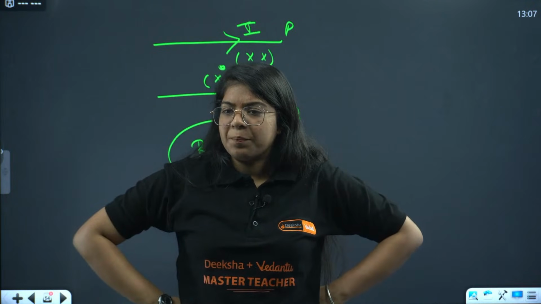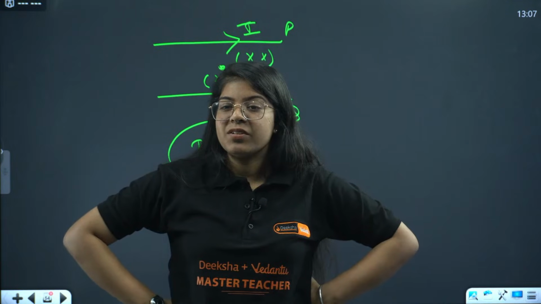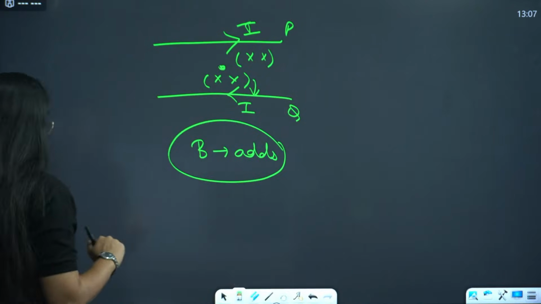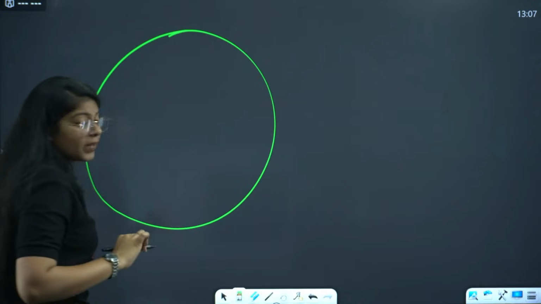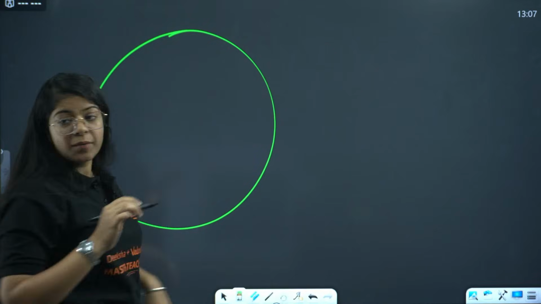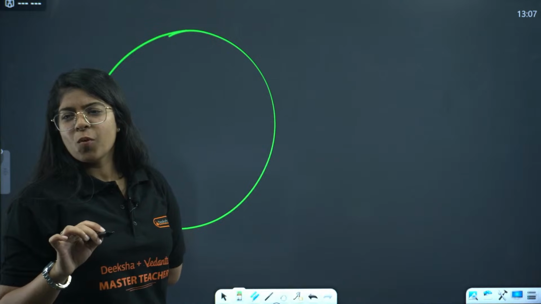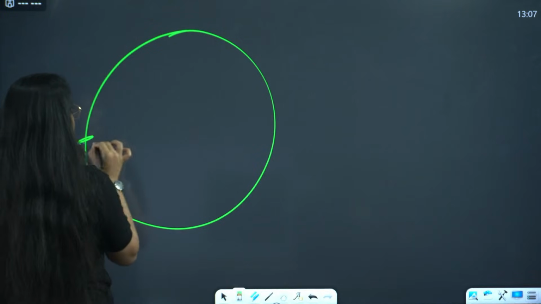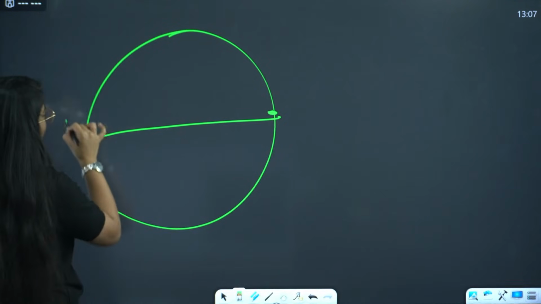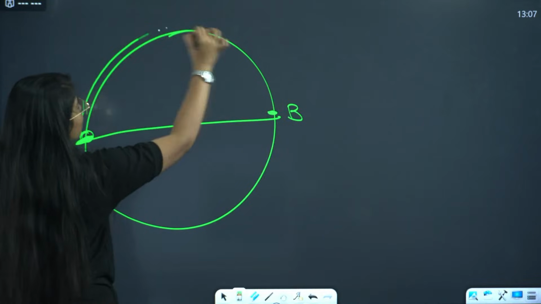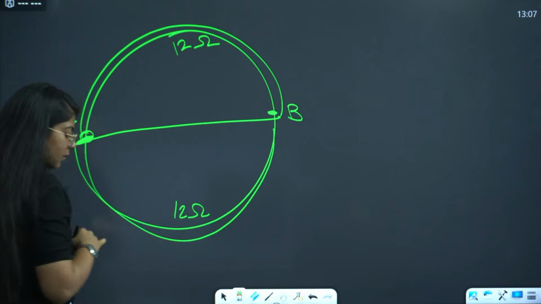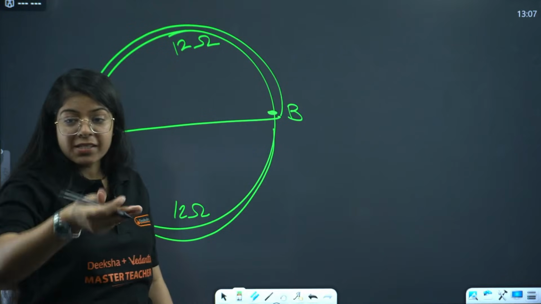A wire of 24 ohm resistance is bent in the form of a circle. What is the effective resistance between the 2 points at the ends of any diameter of the circle? See, we have this wire, and it is given 24 ohm resistance is bent in the form of a circle. If this is a diameter, then between these 2 points, A and B, you have now two wires of resistance 12 ohm and 12 ohm, because length is decreased to half.